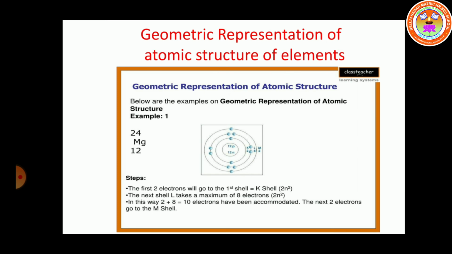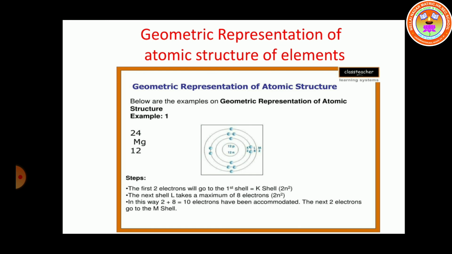So in magnesium, what is the atomic number? We write the atomic number in the subscript and the mass number in the superscript. The symbol for magnesium is Mg, so 12Mg24.